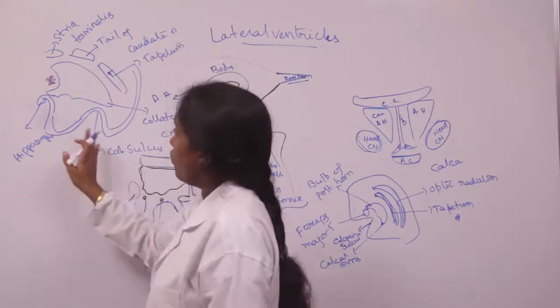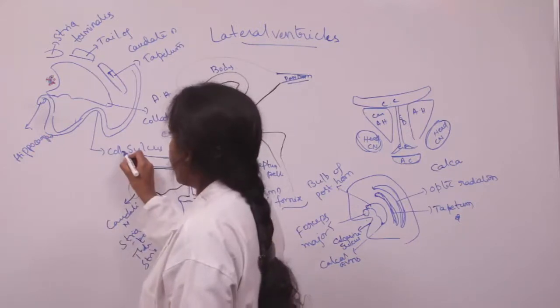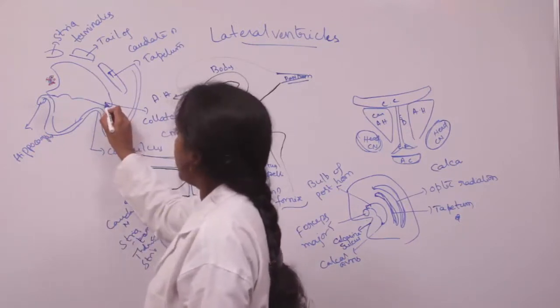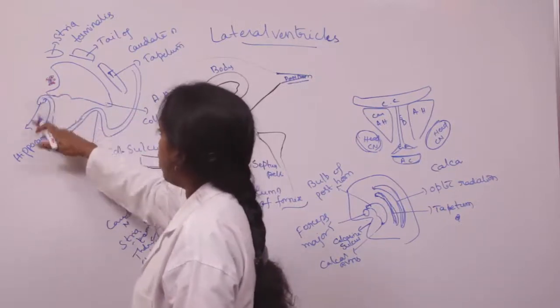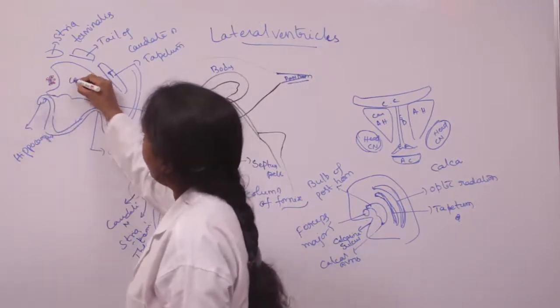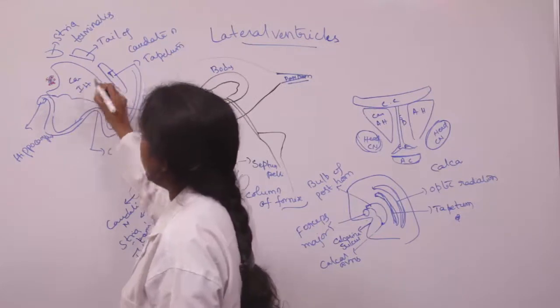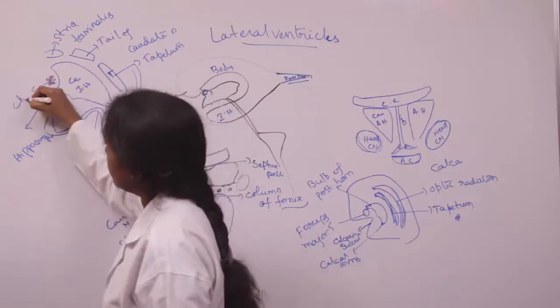And coming to the floor, it is formed by the collateral sulcus here, which produces an eminence called the collateral eminence, and also the hippocampus. They form the floor of the cavity of the inferior horn of the lateral ventricle, and we have the choroid plexus present here.